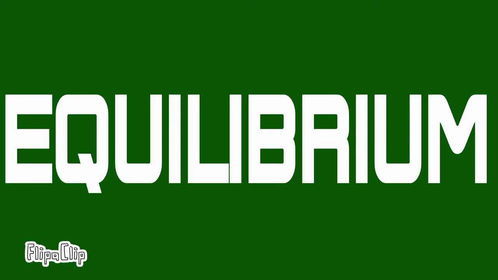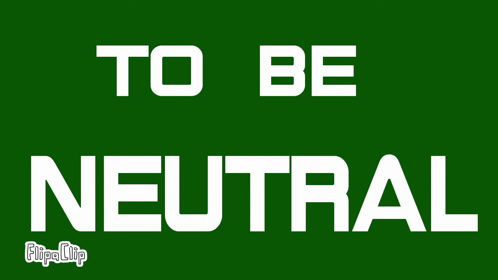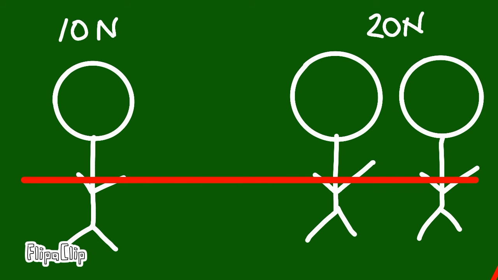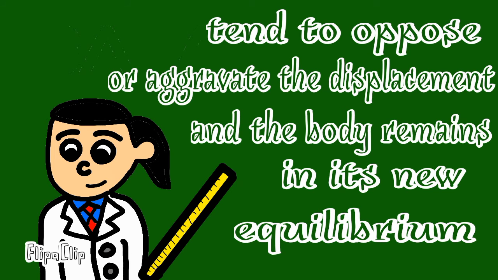An equilibrium is said to be neutral if small externally induced displacement from that state does not produce unbalanced forces or torques that tend to oppose or aggravate the displacement, and the body remains in its new equilibrium.